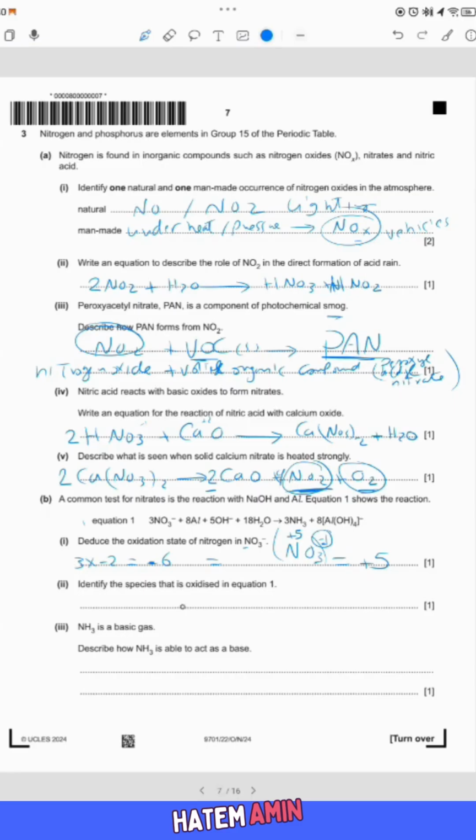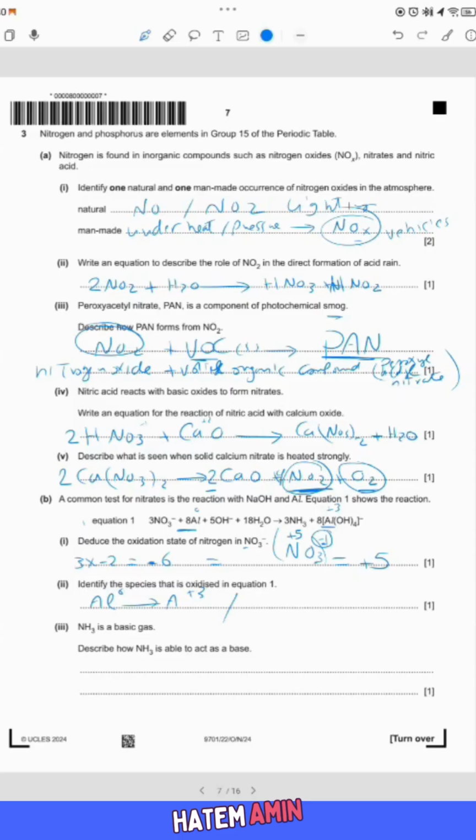Identify the species that got oxidized in equation number 1. Oxidized means the oxidation number increased. What happened to aluminum? Aluminum was 0 and converted to +3, so aluminum from 0 to +3 in aluminum hydroxide got oxidized. Which element got reduced?